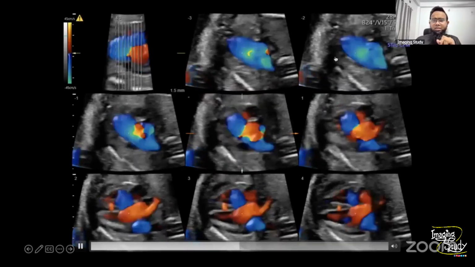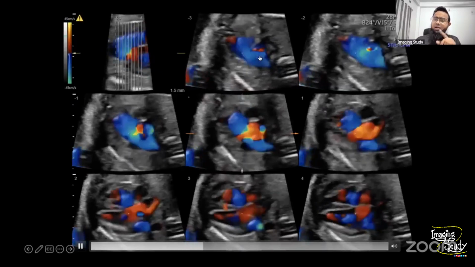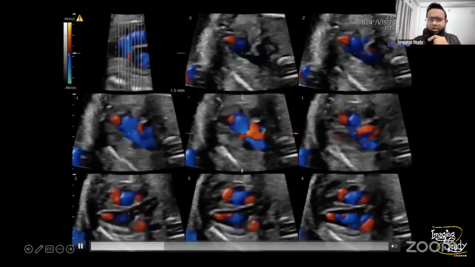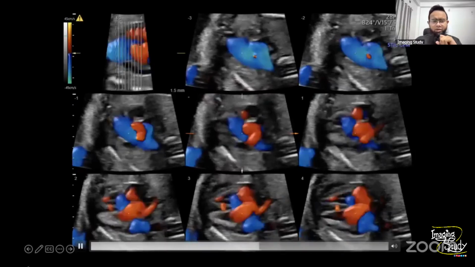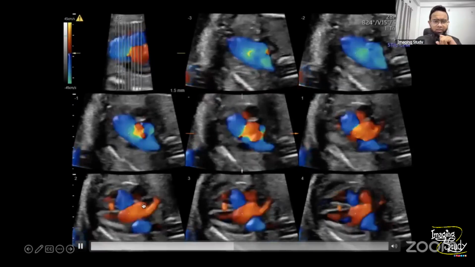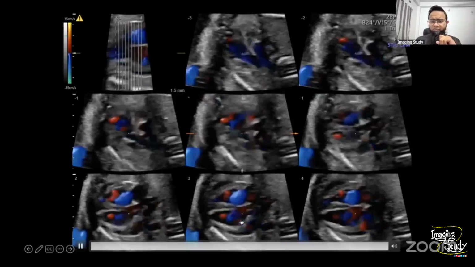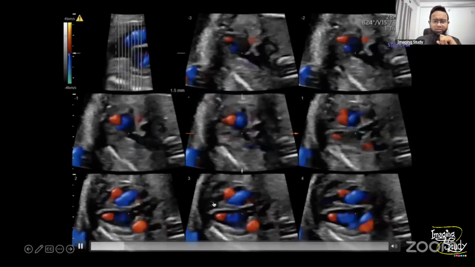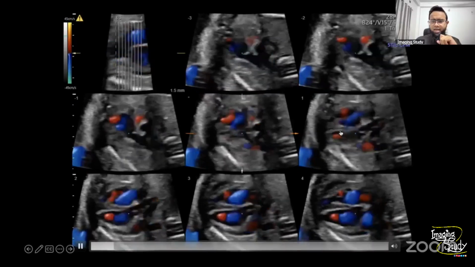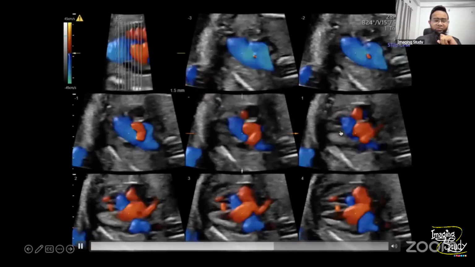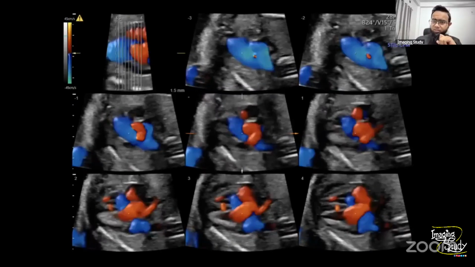Now you can see this is the three vessel view, the crossing of the great vessels, which looks quite good. Okay, we are going here. You can see this is the LVOT view, the left ventricular outflow tract view, and now you can see the interventricular septum is showing a tiny flow here and here, and a tiny bit of here. So definitely this is a case of ventricular septal defect.